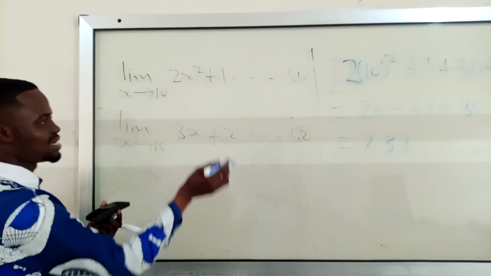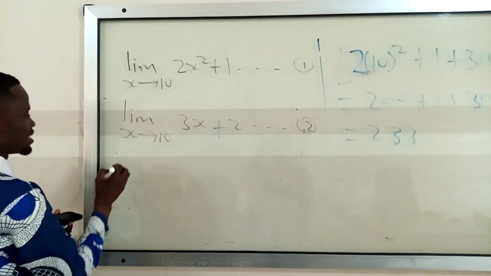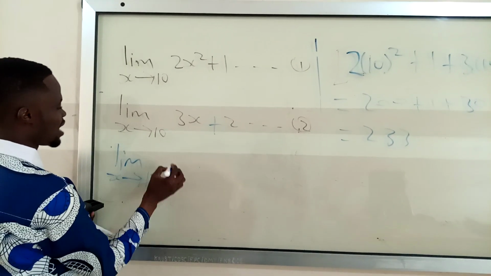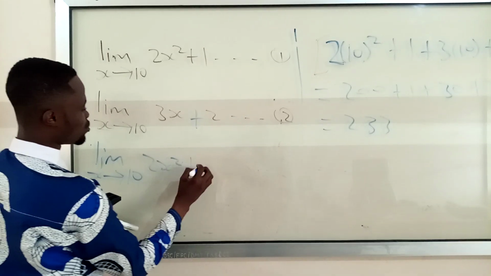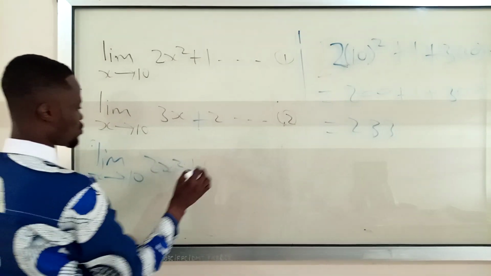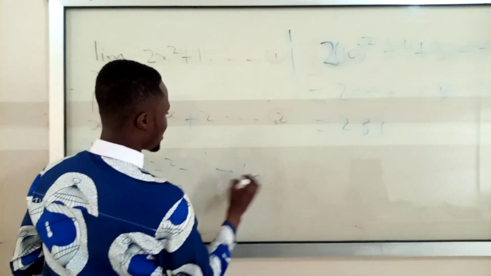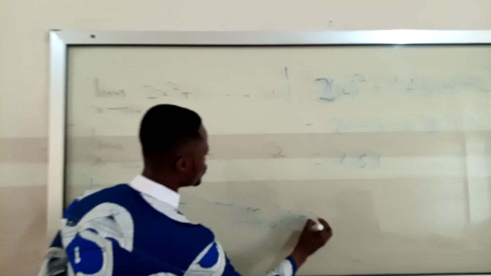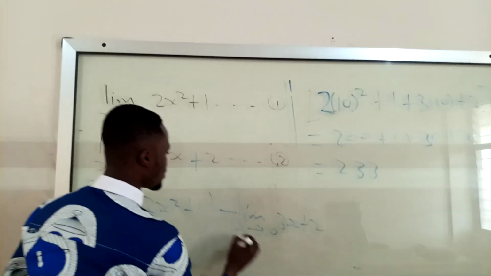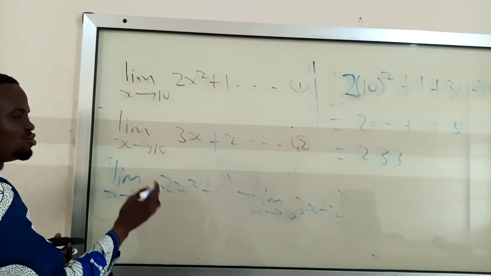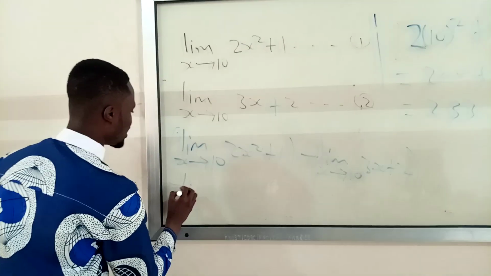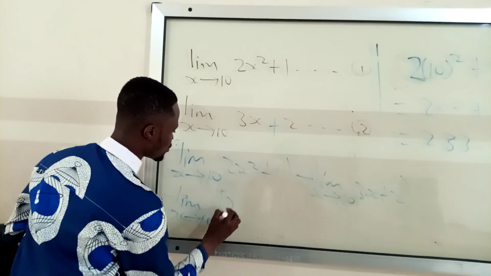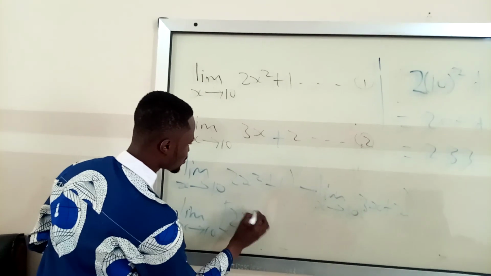So limit as x approaches 10 of 2x squared plus 1, the whole of this one, minus the limit as x approaches 10 of 3x plus 2. That is the difference. Then you use the normal way on it. So I'm going to get the limit as x approaches 10 of 2x squared plus 1.